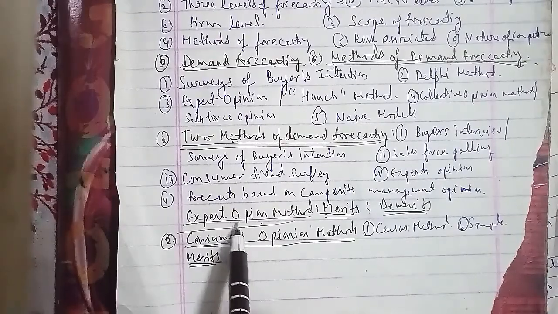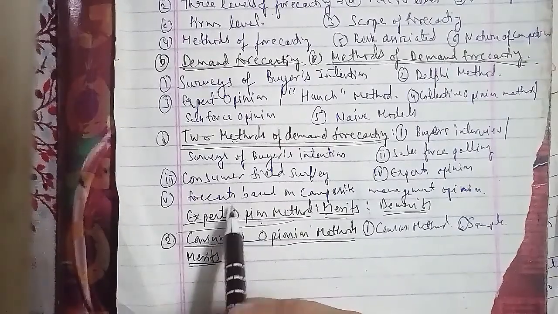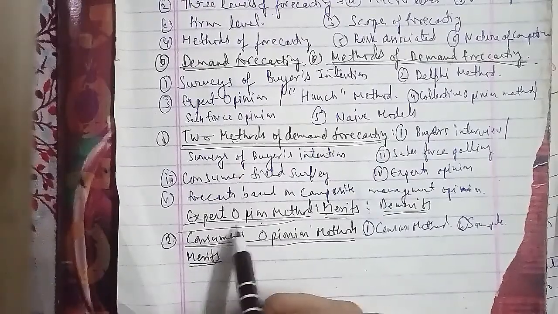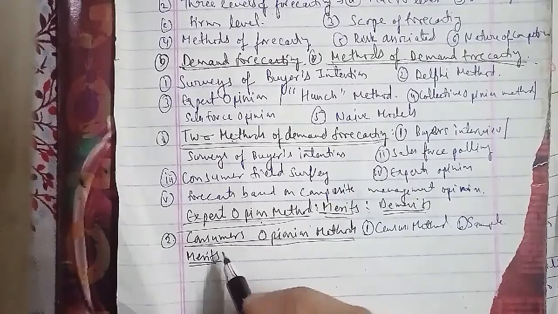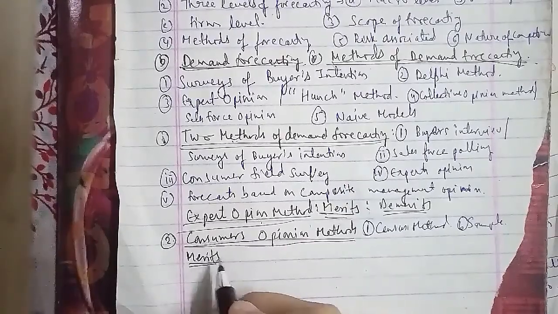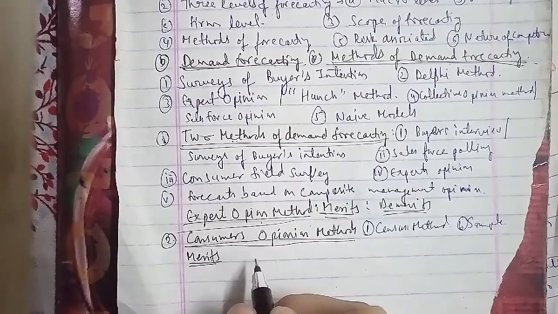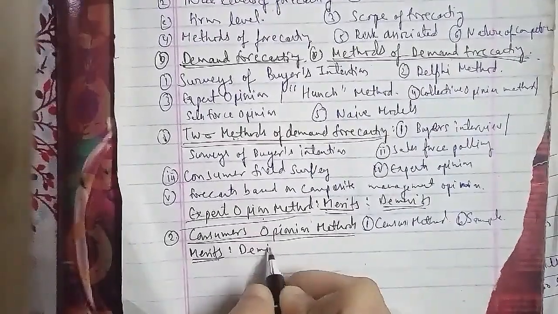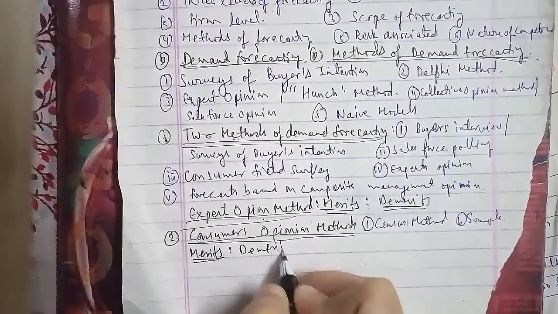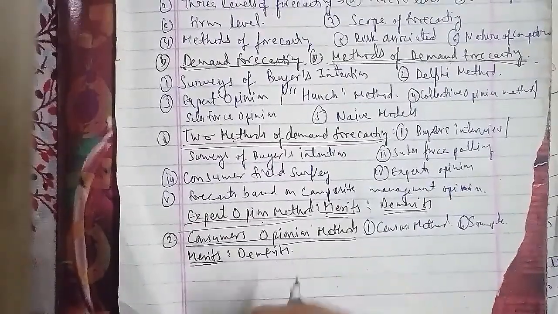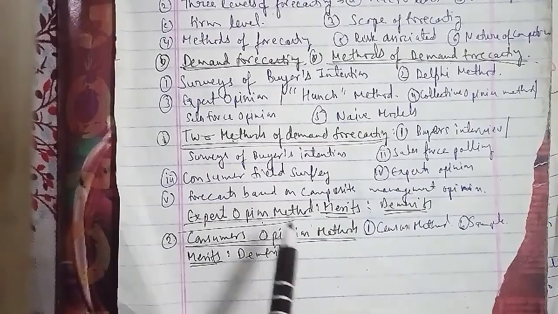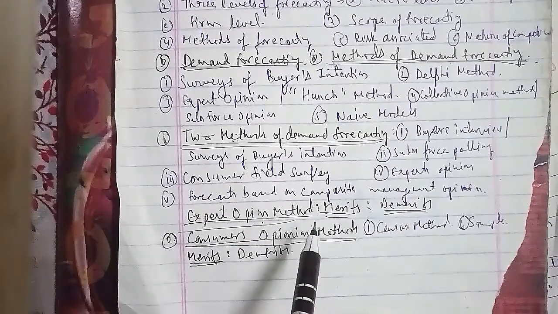In the demerits of the consumer opinion method, surveying is often an expensive proposition, both in terms of resources and time. This method is unsuitable for long-term forecasting, as demand determinants like consumers' tastes, preferences and fashions are likely to change in the long run. The third demerit is that the buyers may not often divulge their real buying intentions and may even give incorrect responses.